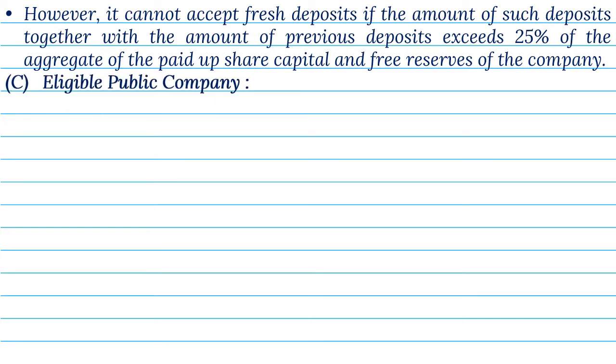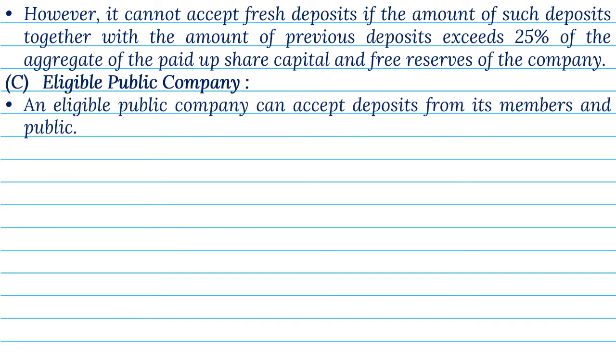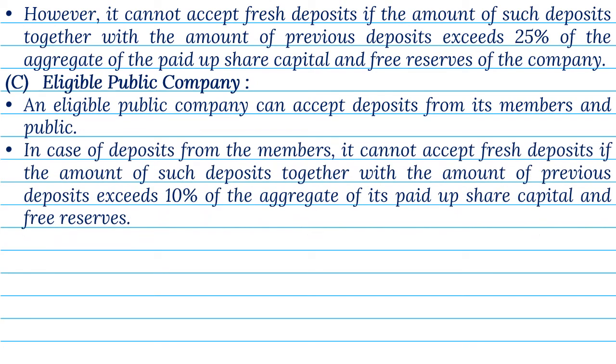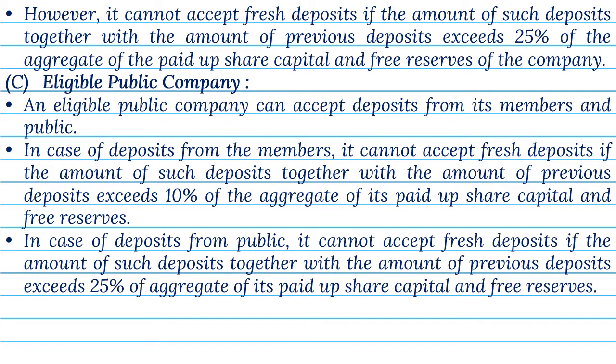C. Eligible public company. An eligible public company can accept deposits from its members and public. In case of deposits from the members, it cannot accept fresh deposits if the amount of such deposits, together with the amount of previous deposits, exceeds 10% of the aggregate of its paid-up share capital and free reserves. In case of deposits from public, it cannot accept fresh deposits if the amount of such deposits, together with the amount of previous deposits, exceeds 25% of the aggregate of its paid-up share capital and free reserves.